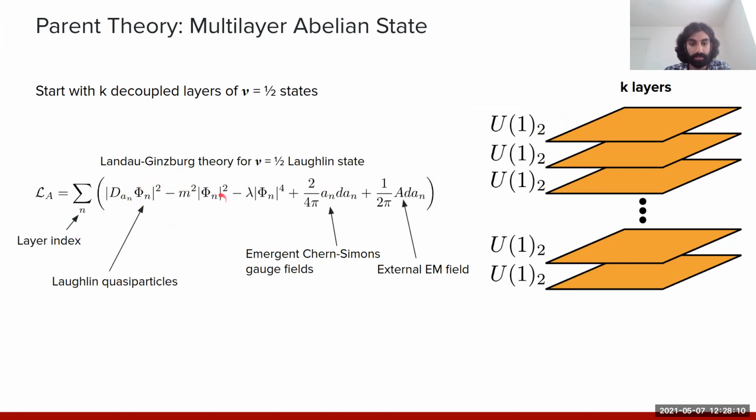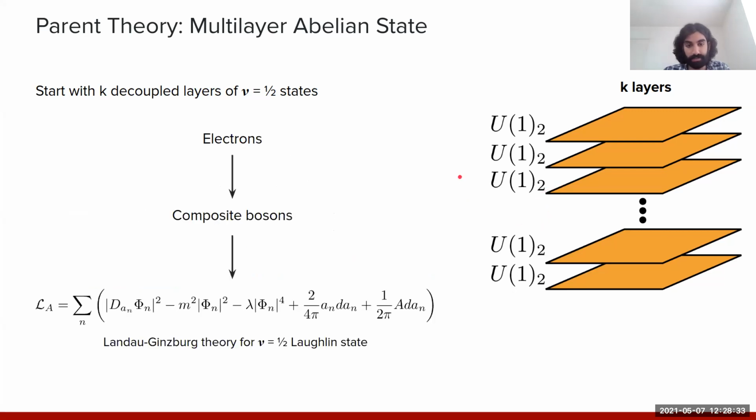So when we give these a positive mass squared, these phi fields are gapped and correspond precisely to the fractional Laughlin quasi-particles. But if we allow these phi's to condense, then this results in a trivial insulating state. So this precisely gives us a Landau-Ginzburg theory for these nu equals 1/2 states on each layer.